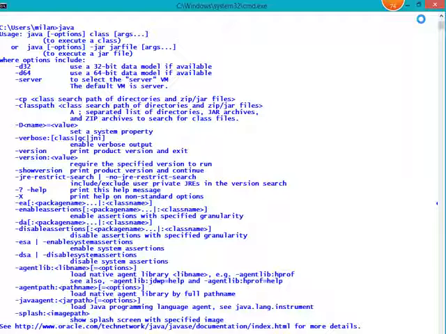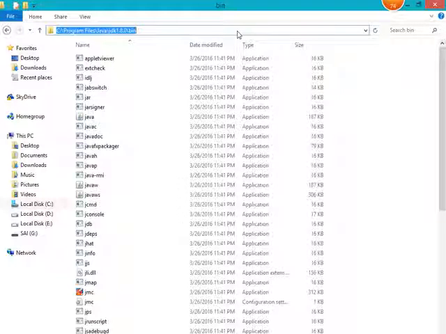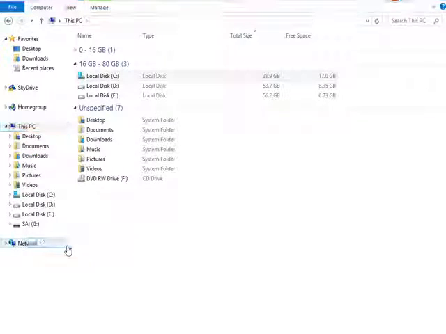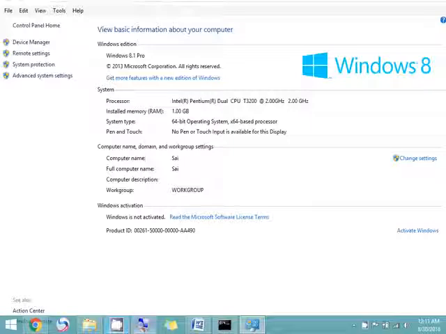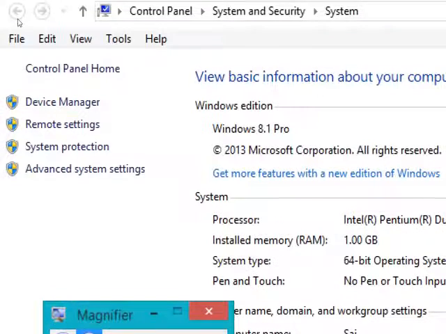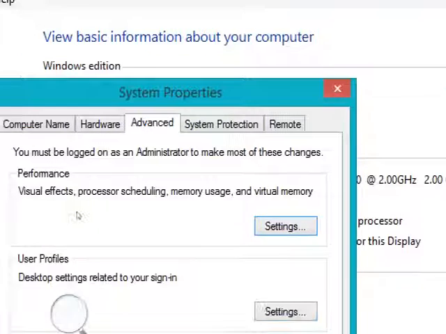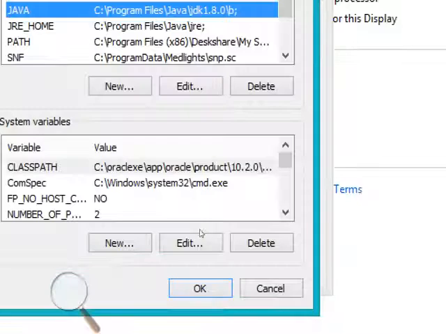So in order to prevent this, you need to set the path permanently. To set the path permanently, you need to copy this path. Then go to the properties of your computer, my computer, then go to advanced system settings. Let me open my magnifier so that you can see it clearly. Open this advanced system settings. It will open a prompt like System Properties, and here you will find the option Environment Variables. You need to click on that.